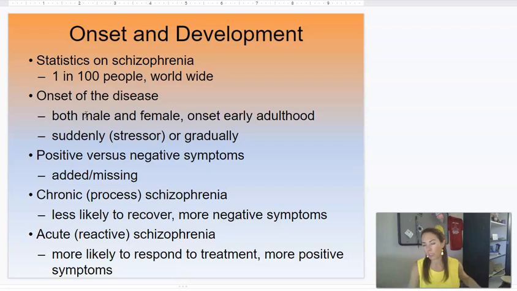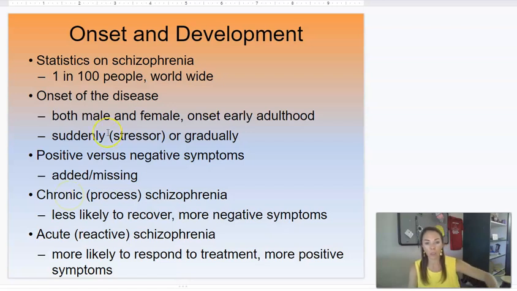Males tend to be more sudden, with the symptoms coming on more strongly, versus females being a little bit more gradual. But we talked about in the very first lecture that schizophrenia is one that we see worldwide. So depression and schizophrenia, in all cultures all over the world, we see symptoms of schizophrenia. It affects about 1 in 100 people worldwide, and there are a couple different ways that we see it come on: chronic or acute schizophrenia.